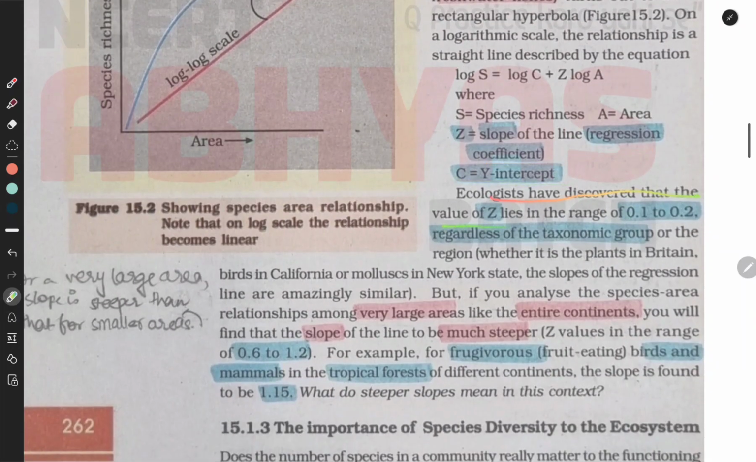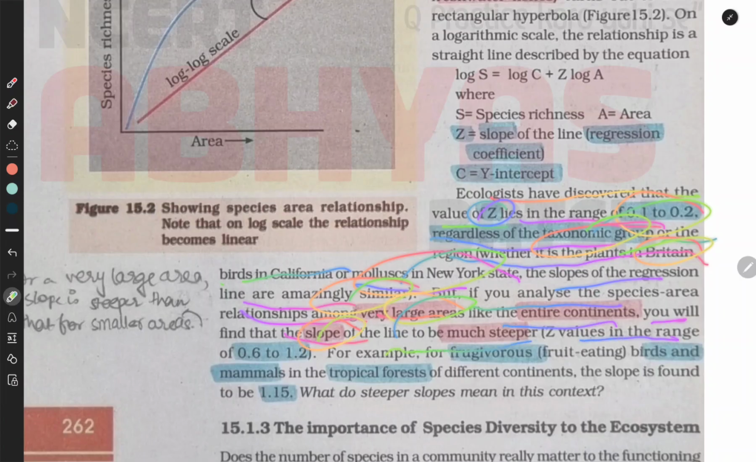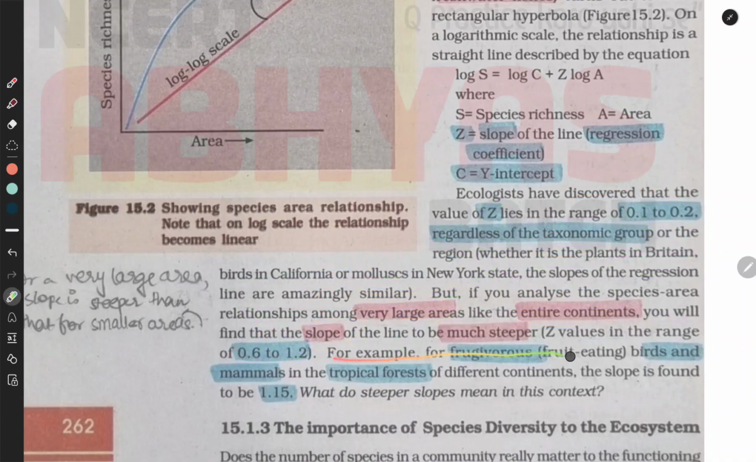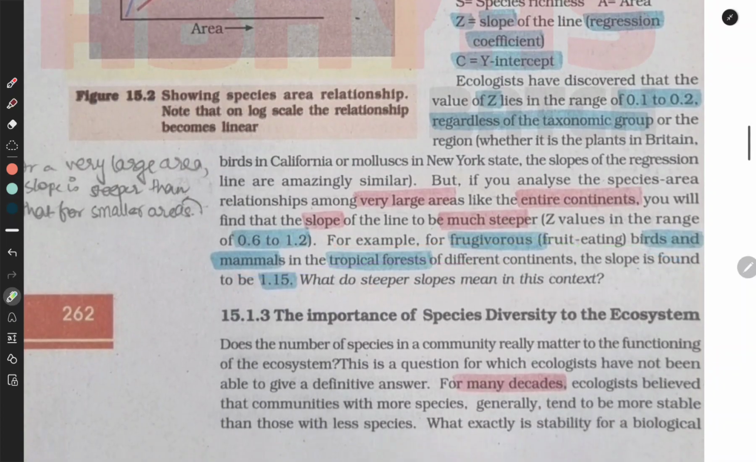Ecologists have discovered that the value of Z lies in the range of 0.1 to 0.2 regardless of the taxonomic group or the region, be it plants in Britain, birds in California, or mollusks in New York State. The slopes of the regression line are amazingly similar. But if you analyze the species-area relationships among very large areas like entire continents, you will find the slope of the line to be much steeper, with Z values in the range of 0.6 to 1.2. For example, for frugivorous, fruit-eating birds and mammals in the tropical forests of different countries, the slope is found to be 1.15.